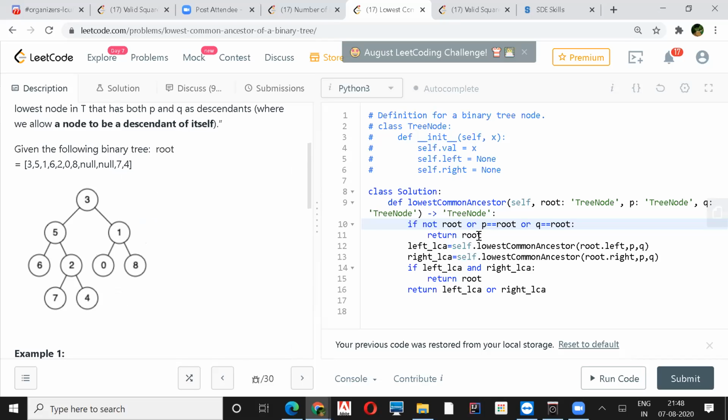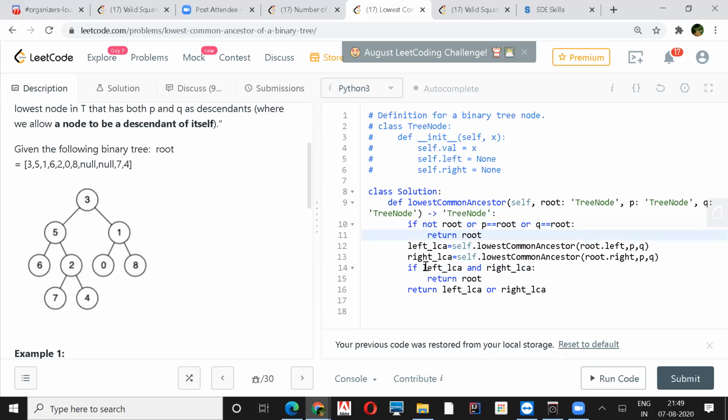Because root and p both are equal, it will return true to the 3, and again it will go to the right. From here 1 and 1 are equal, so it will return true to the 3, and here it will check if both... I think it's returning the root, not the Boolean value. No, but it is... Oh, sorry, this is the right condition. Yeah, you are returning the root.